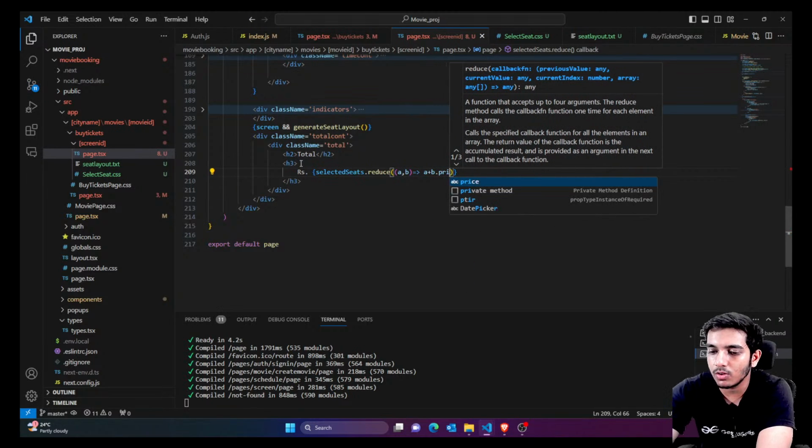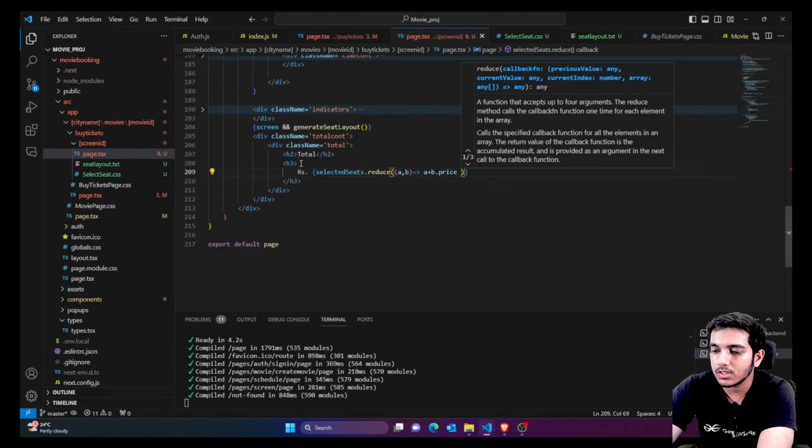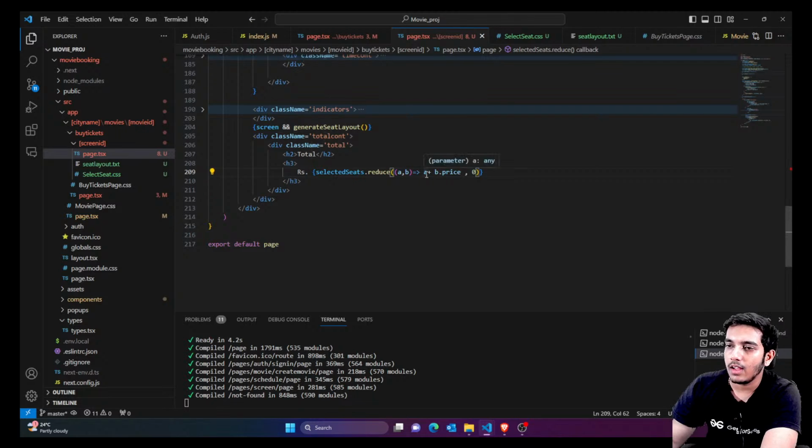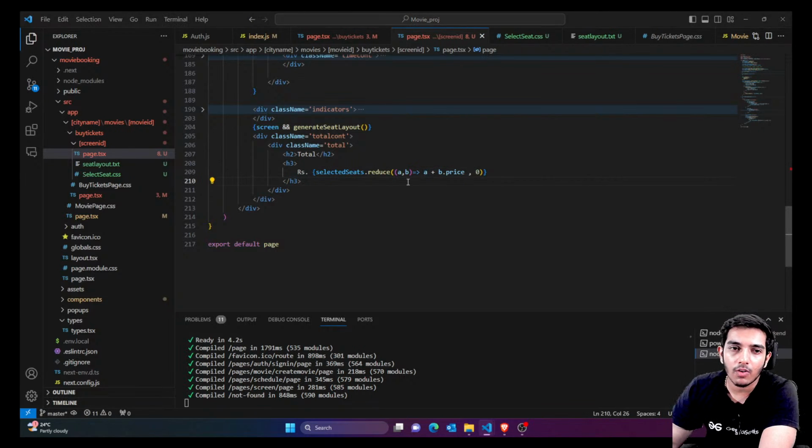Previously you were starting with 0, so initially everything is 0, and a is 0. You're adding the b price to it, so now a became the b price. Similarly the addition would happen, and the total price would be calculated like this. So that's how you reduce. And now let's see how it looks.